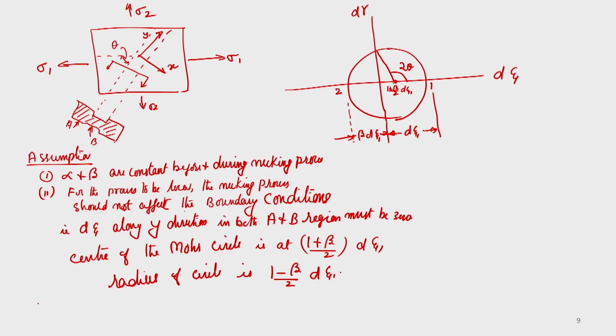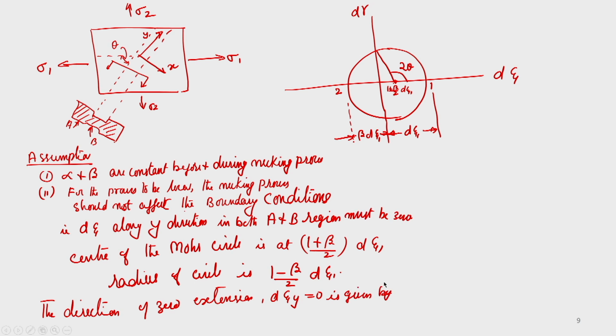So the direction of 0 extension, that is d epsilon y equal to 0, is given by cos 2 theta is equal to (1 plus beta) by (1 minus beta). We are getting equation number 13, okay.